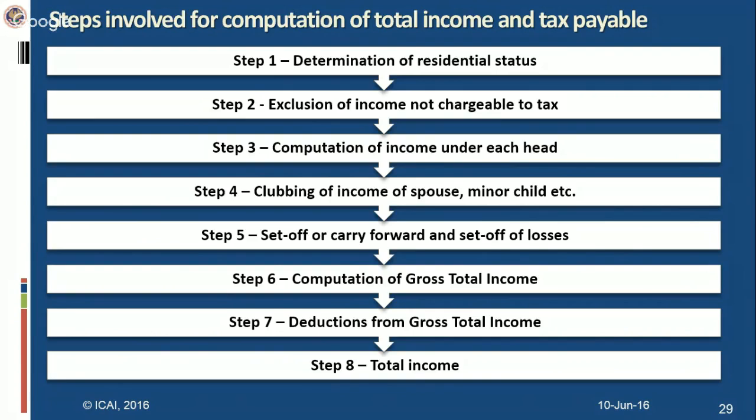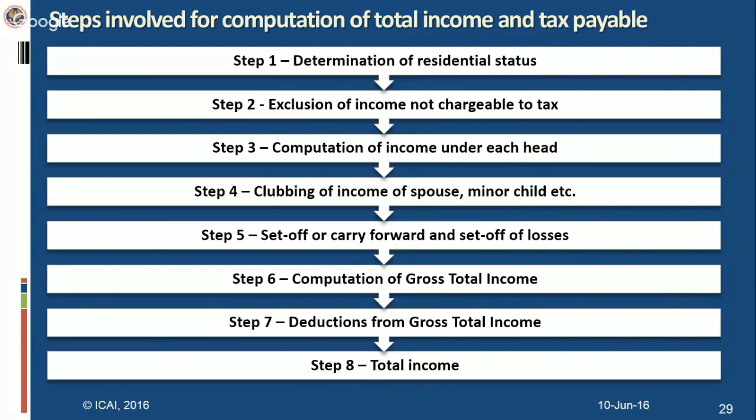The third head of income is PGBP, that is profits and gains from business or profession. If a person is engaged in a business or profession, then that income has to be computed by virtue of the provisions contained under sections 28 to 44ADA and beyond. Then you will compute under that head the income which is related to that business income. This is the third classification of income.